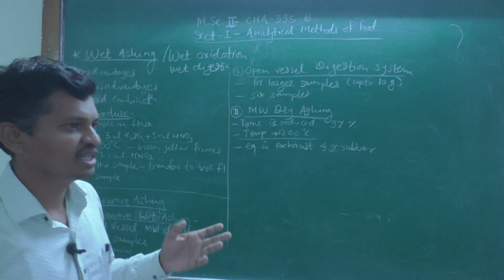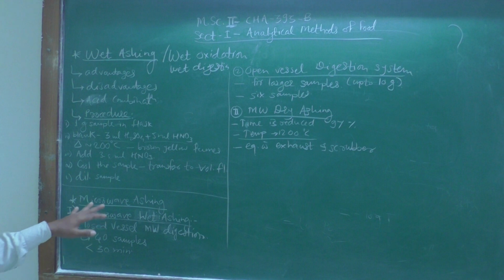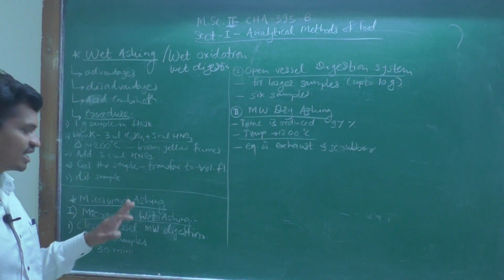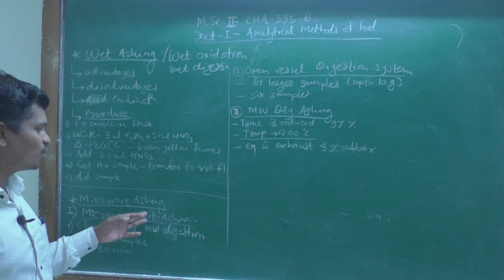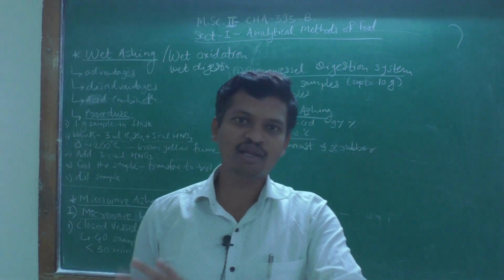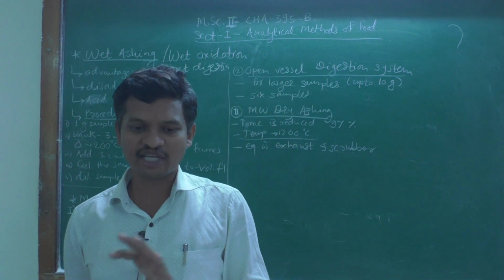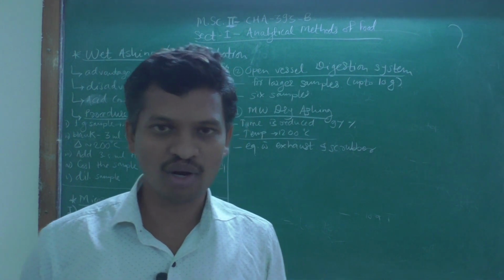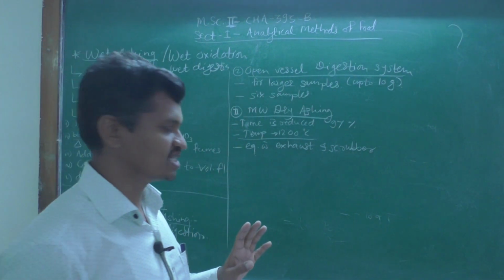So there are again mainly two types of microwave ashing techniques. The first one is microwave wet ashing and the second one is microwave dry ashing. So again, both dry ashing and wet ashing can be followed by using microwave radiations.